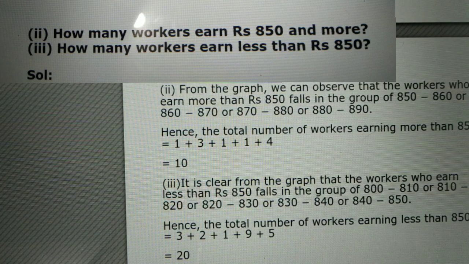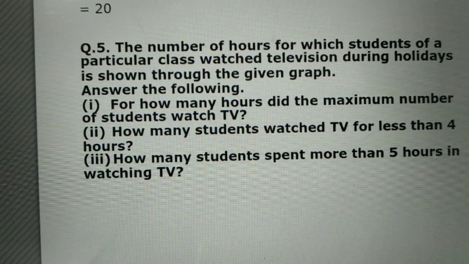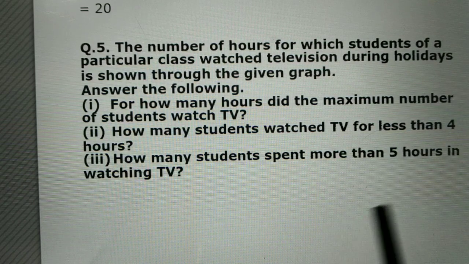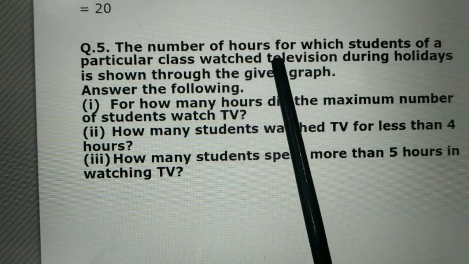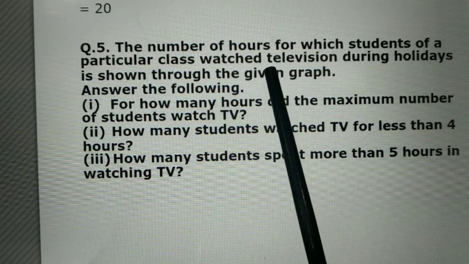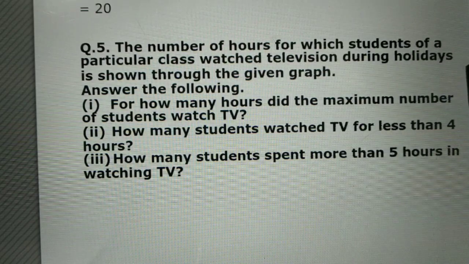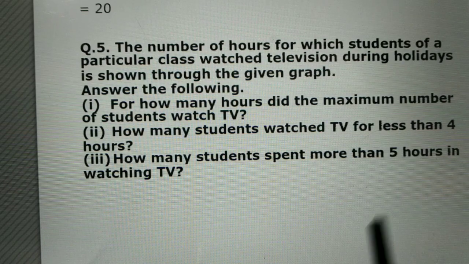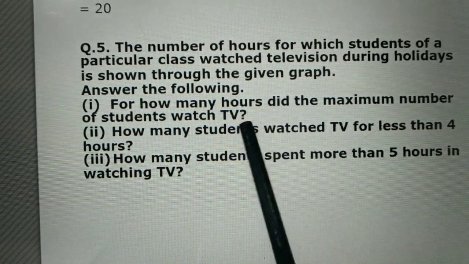Alright. Now you observe that from the histogram we can give so many answers based upon the histogram and the frequency distribution table. Now let us see the last question of this exercise. Fifth question. The number of hours for which students of a particular class watched television during holidays is shown through the given graph. Now the graph is already given in this question. Let us observe the graph.